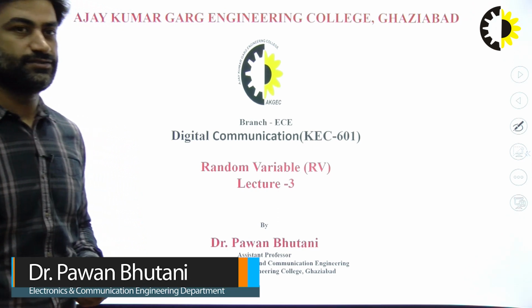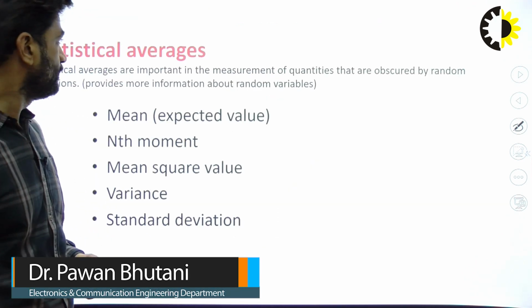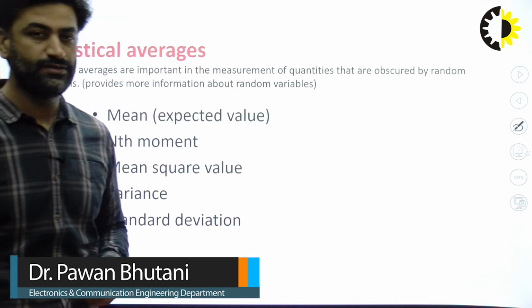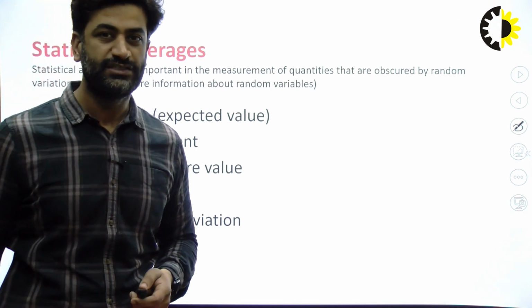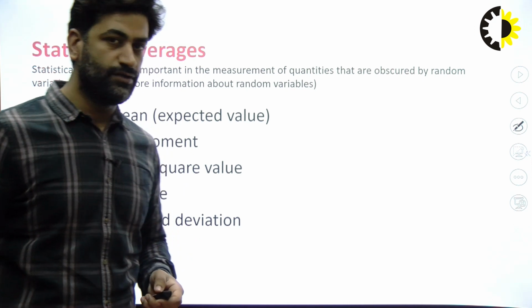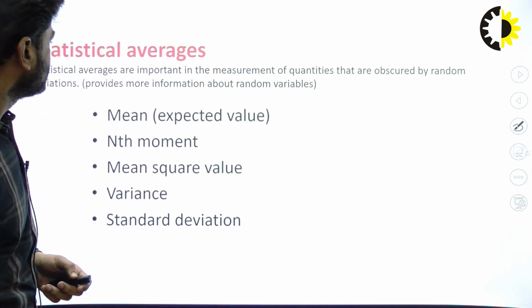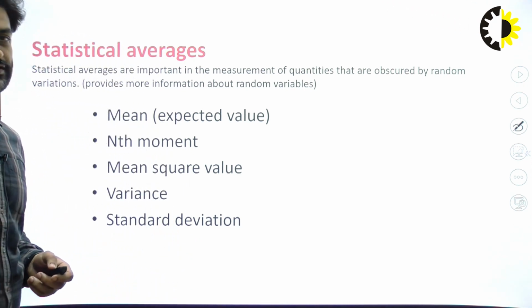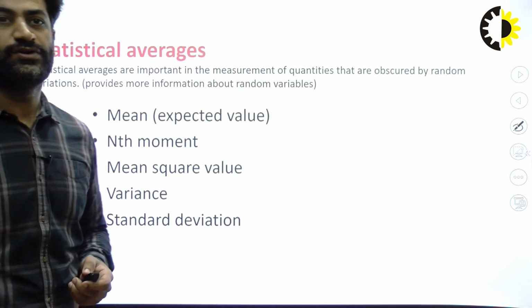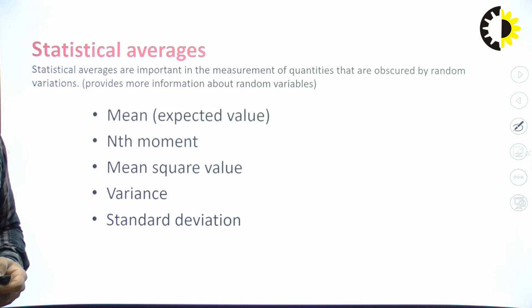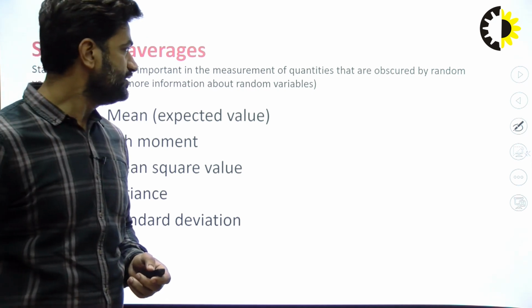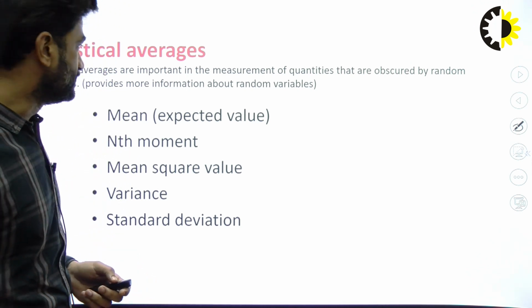Now in this lecture 3 we will do statistical averages. In the previous lecture I have discussed the random variable, CDF and PDF. Now the next topic is statistical averages. What are statistical averages? They are important in the measurement of quantities that are obscured by random variation. That will give you additional information about the random variables.